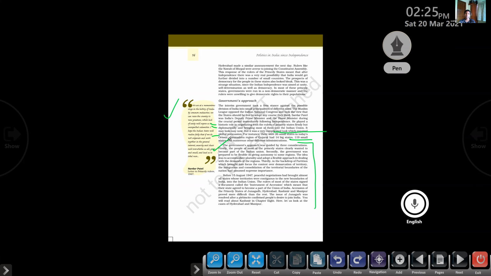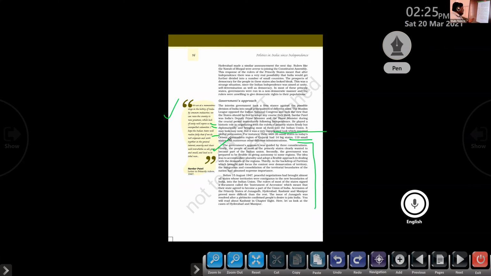Next, the government was prepared to be flexible in giving autonomy to some regions. The Indian government gave special powers to some regions, and then they joined India.